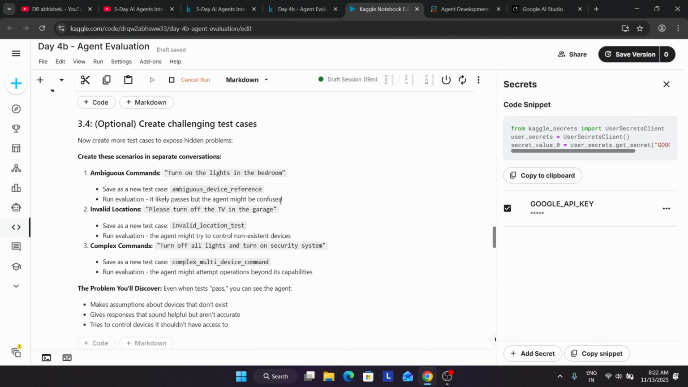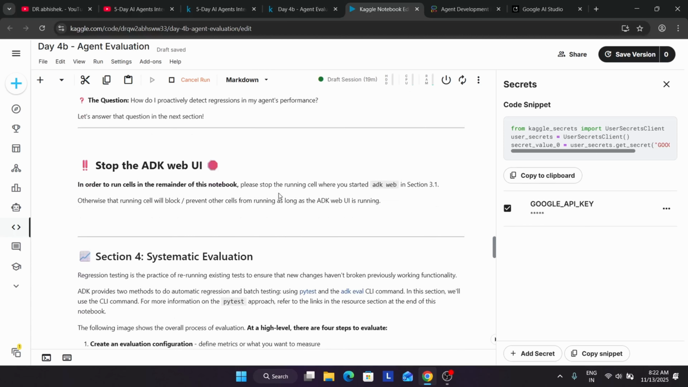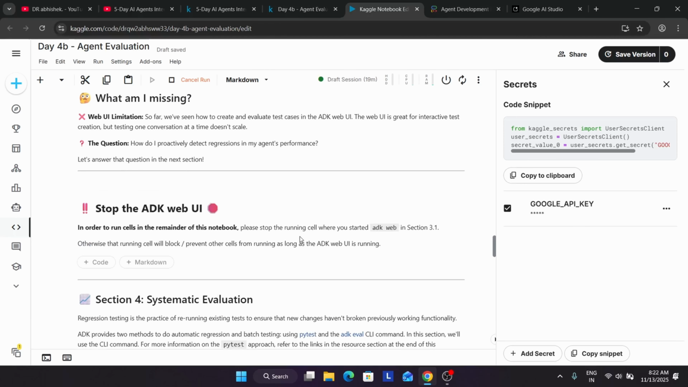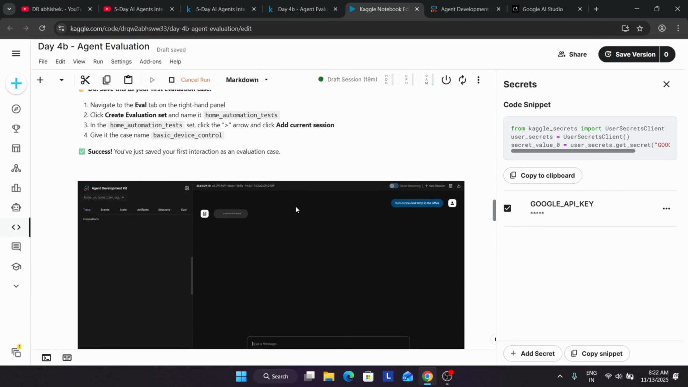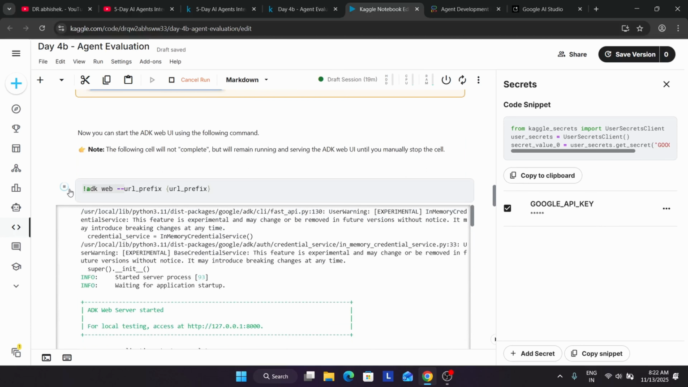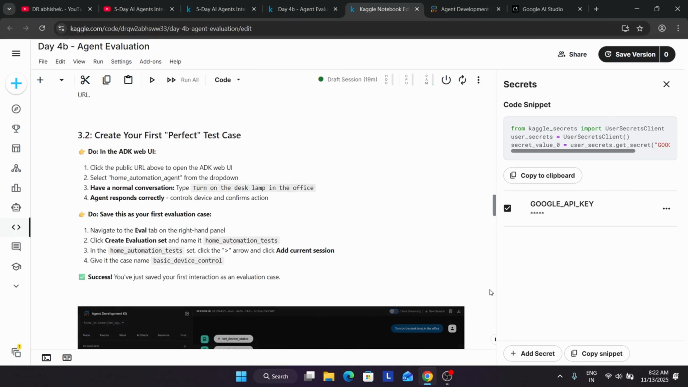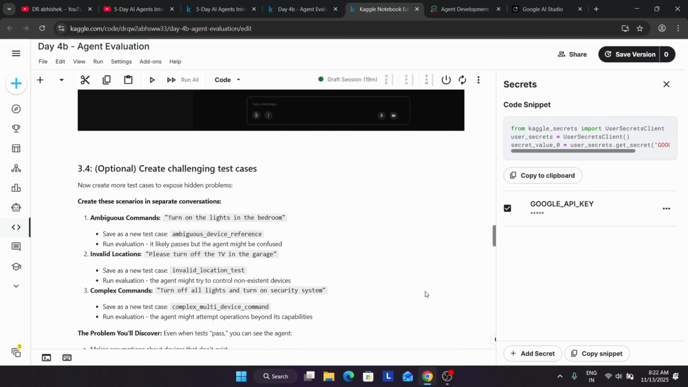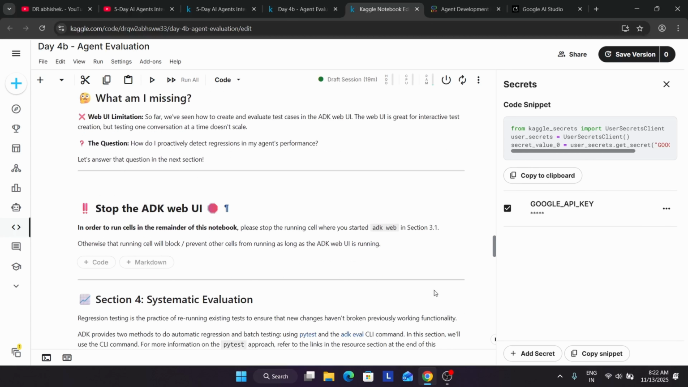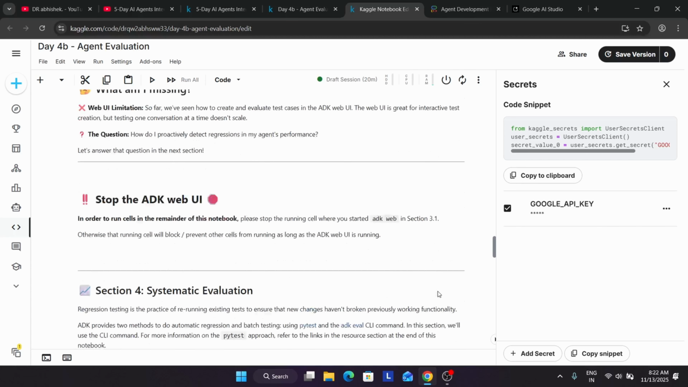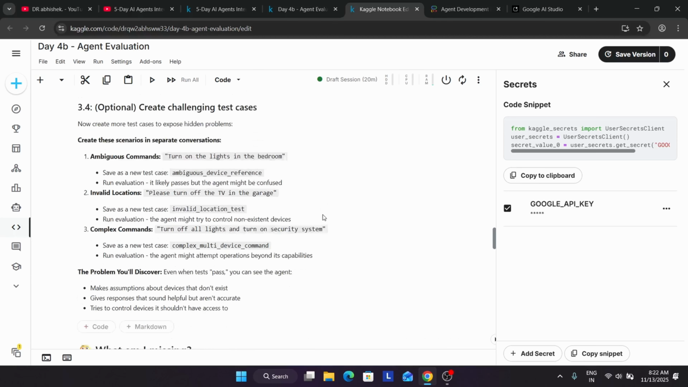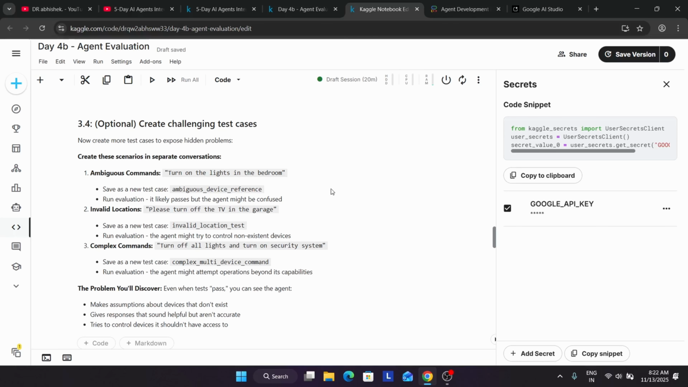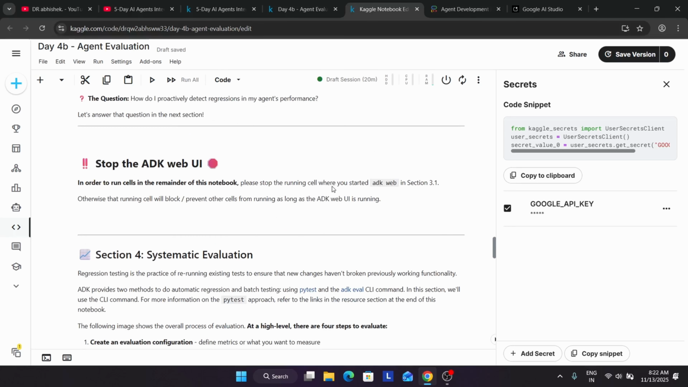So basically the optional creator challenges are now here. Now we have to just stop the ADK web UI over here. How to stop? You have to come over here and simply click on this to stop it. So finally the ADK web UI stopped. Now we have to work with the semantic systematic system. Here you can see we can create it also for practice, you can do, but these are not required as a part of this assignment.